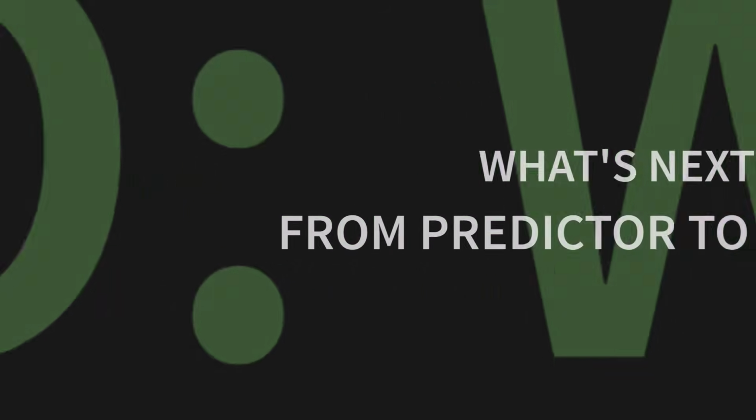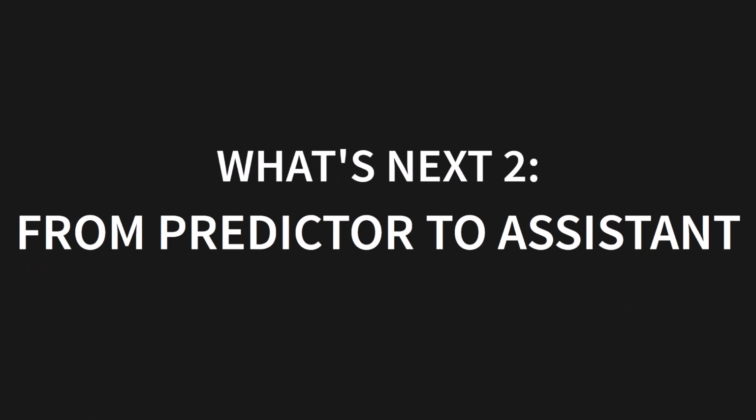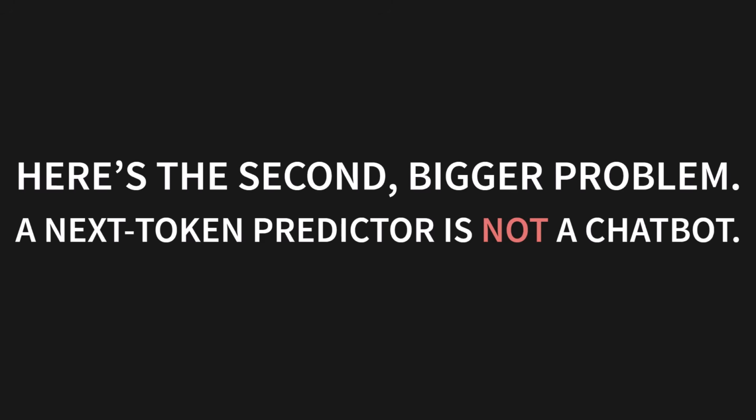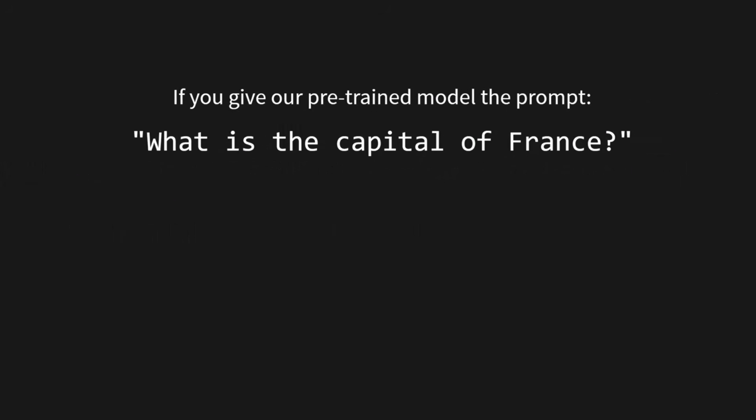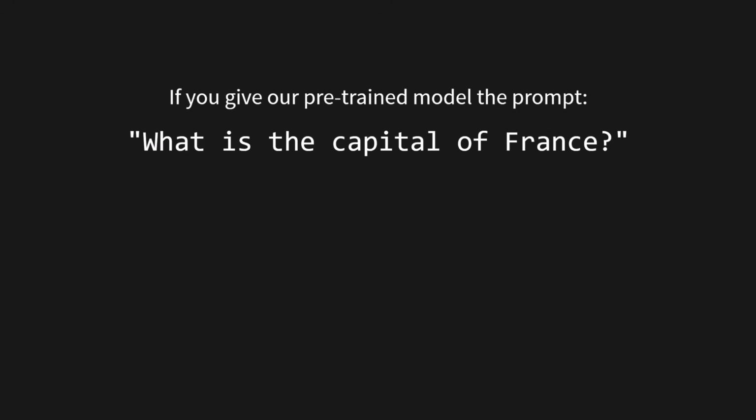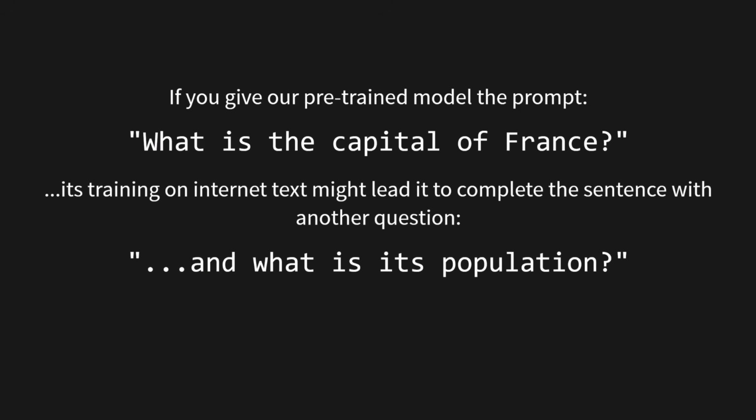Now, for the second and maybe bigger problem, going from a predictor to an assistant. Here's the thing. A next token predictor is not a chatbot. If you give our pre-trained model the prompt, "What is the capital of France?" its training on all that internet text might just lead it to complete the sentence with another common question like, "And what is its population?"